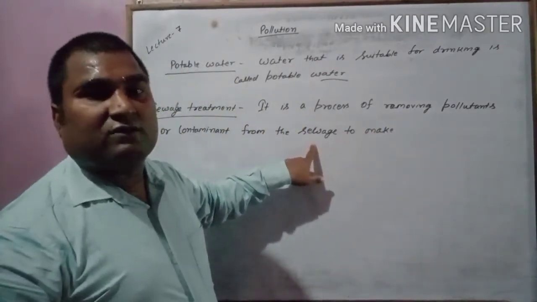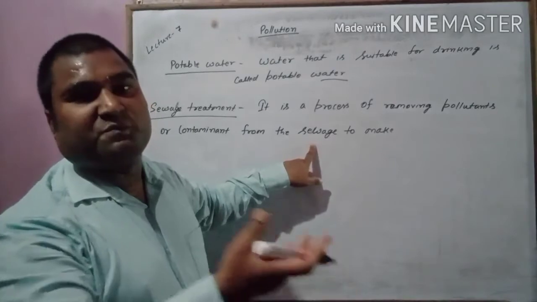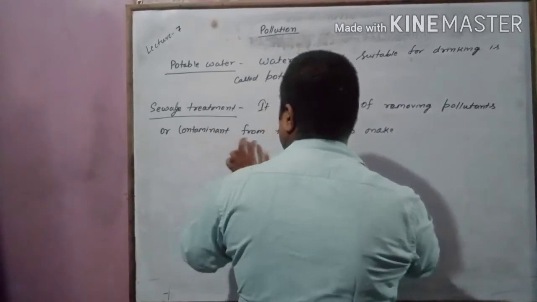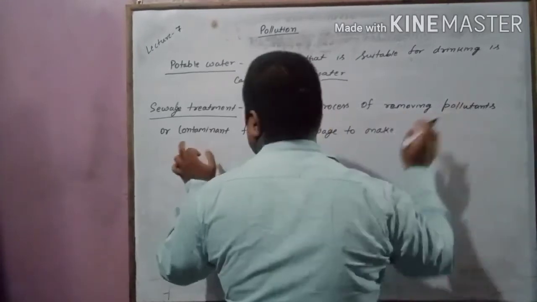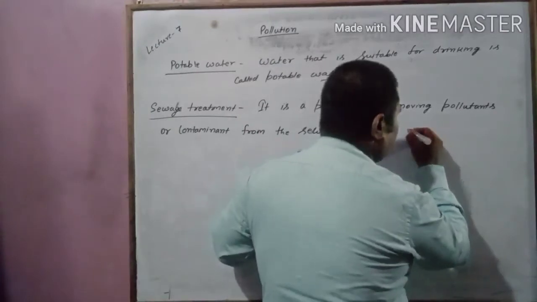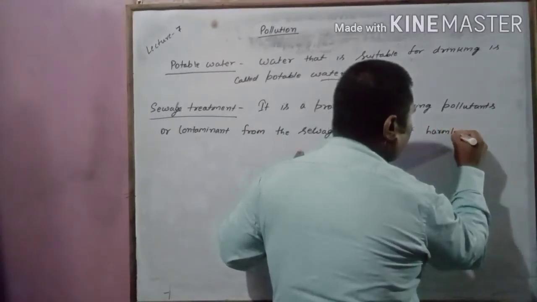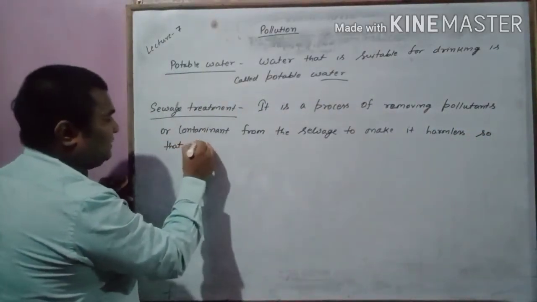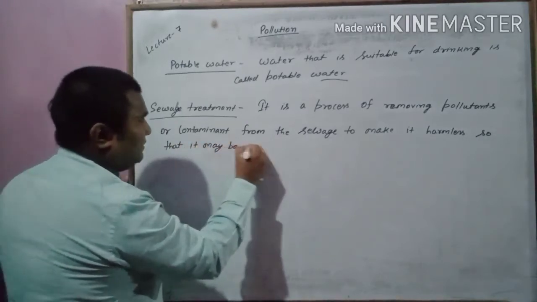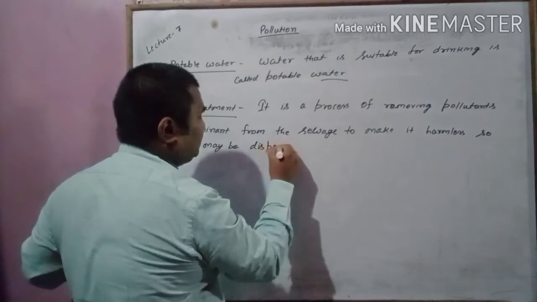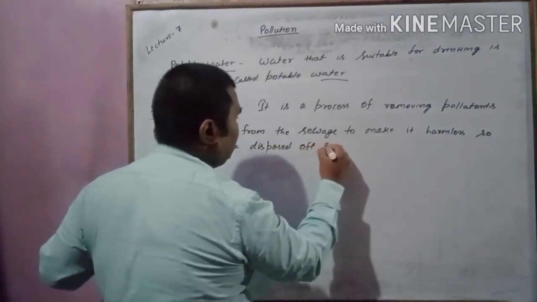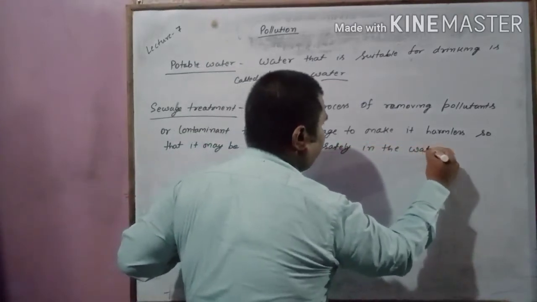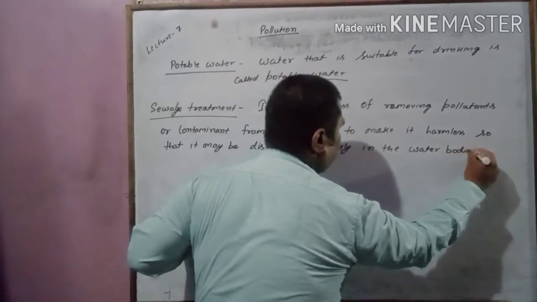The dirty water or impure water coming from the washroom, from the kitchen, from the garden. These are called sewage. So removing pollutants and contaminants from the sewage to make it harmless, so that it may be disposed of safely in the water bodies.